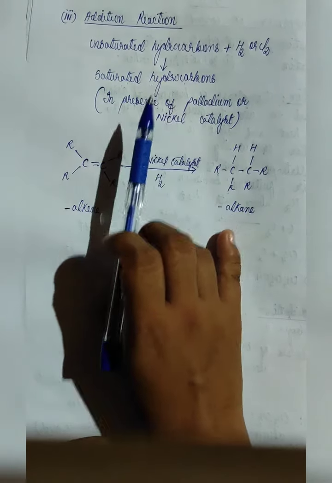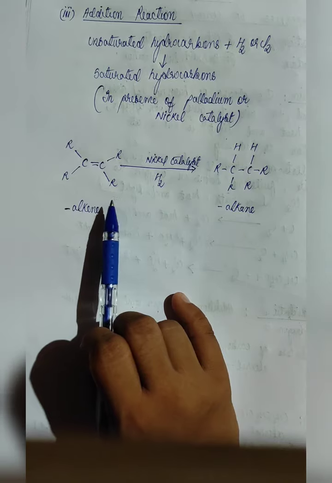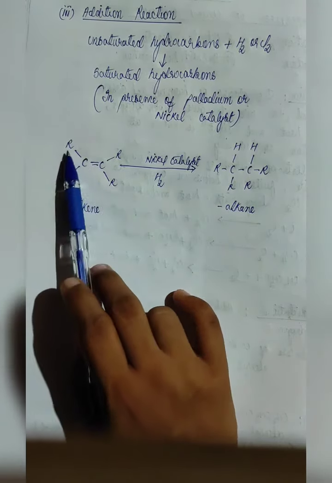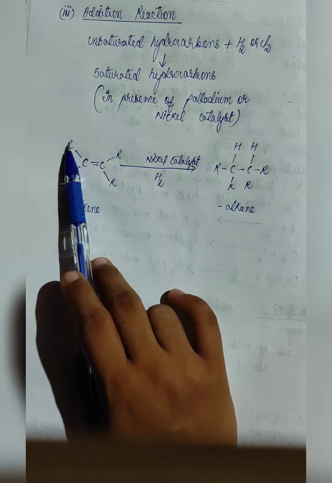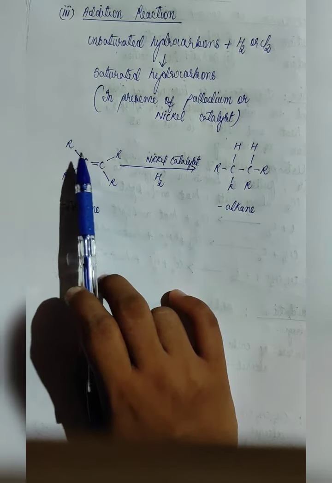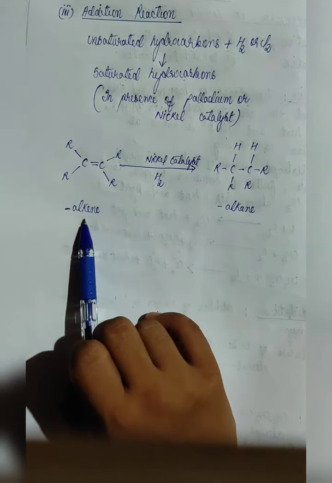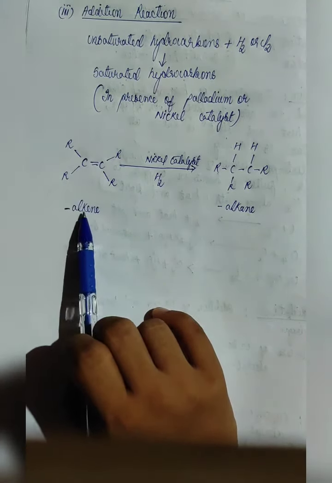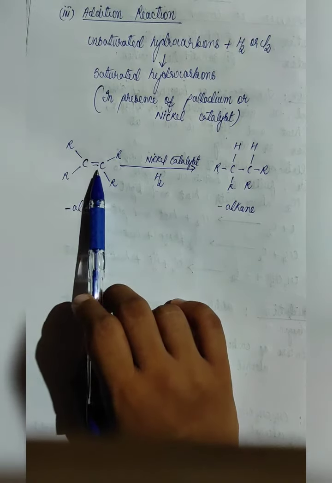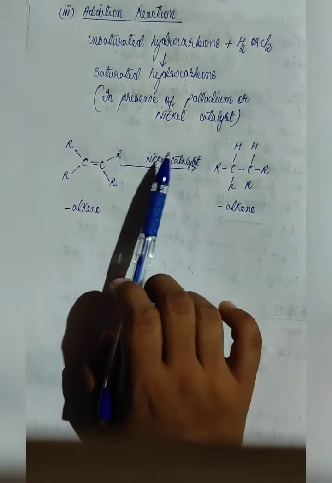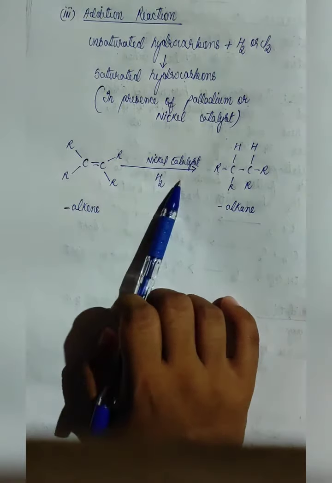Now let us see one example. We will take a simple alkene, that means having a double bond. R can be any compound, it may be hydrogen or chlorine, it can be any compound. So here we are taking a simple alkene, that means having a double bond. This double bond will be converted to single bond. How the conversion will take place and how the reaction will occur? It will occur in presence of a catalyst.